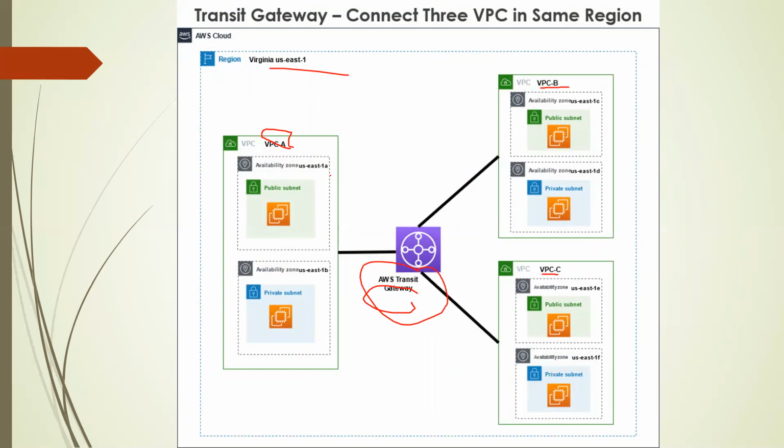You can see we are using two availability zones, like US East 1A for the public subnet and US East 1B for the private subnet. Similarly in VPC B we use US East 1C and private US East 1D. And in VPC C, we will use US East 1E and 1F.